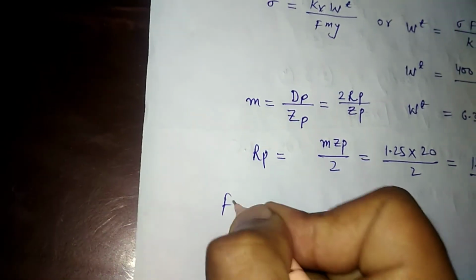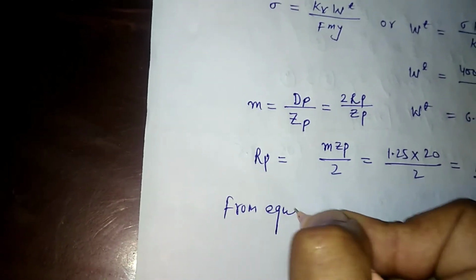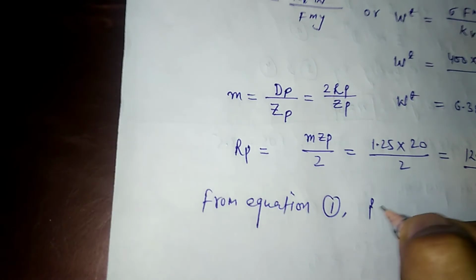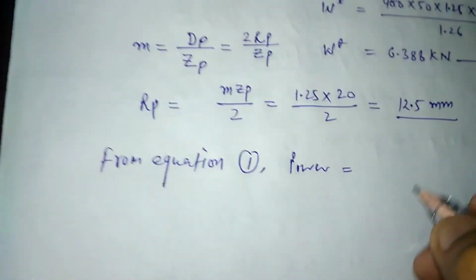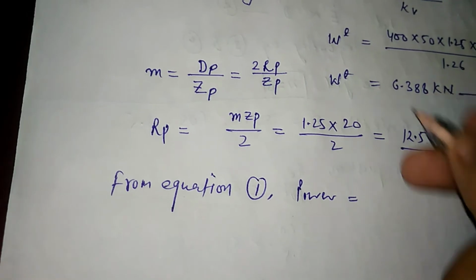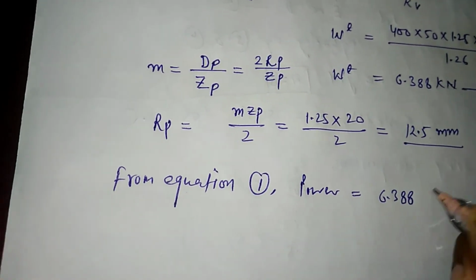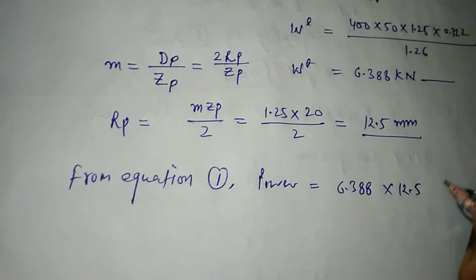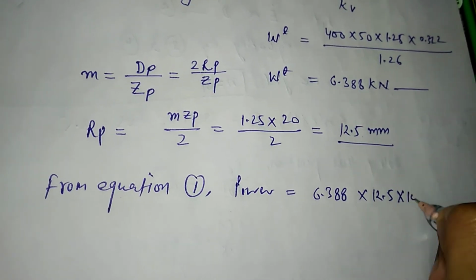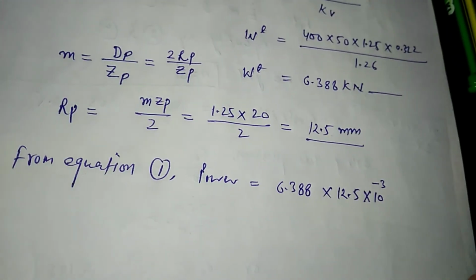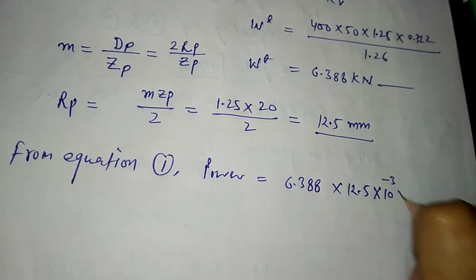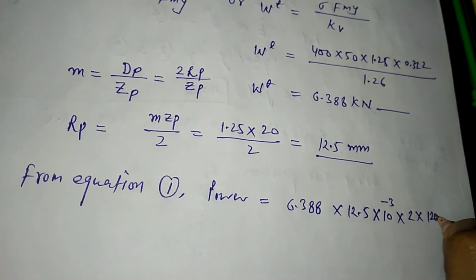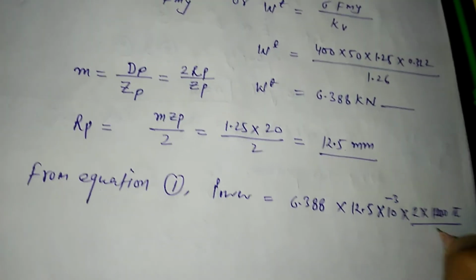From equation first, we can say power transmitted is equal to Wt, which is 6.388, and rp we have calculated as 12.5. This is in mm, so converting it into meter, this will be 10 to the power minus 3, into 2 pi N, where N is the rpm, which is 1200, upon 60.